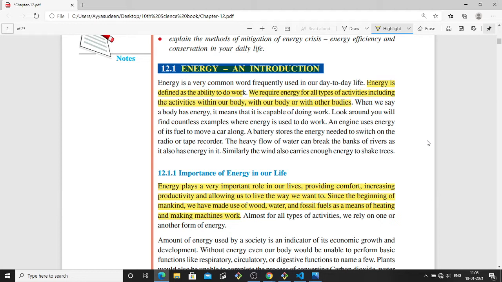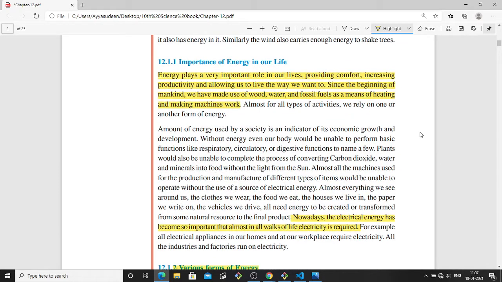We require energy for all types of activities, including activities within our body and with our body, whatever action we do, and with other bodies or objects. That also requires energy. If we take an engine in a car or in a vehicle, that needs energy. So energy plays a very important role in our lives.